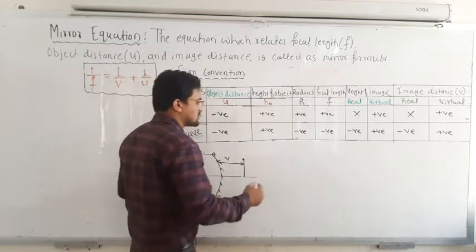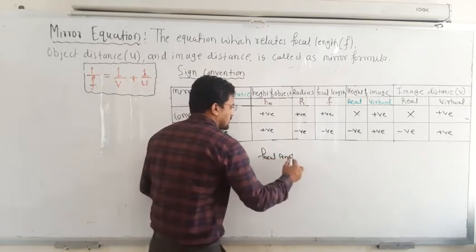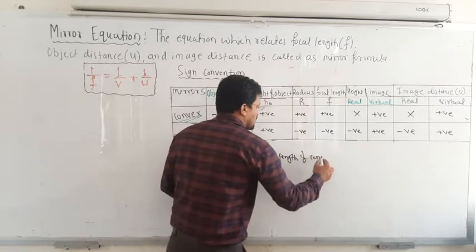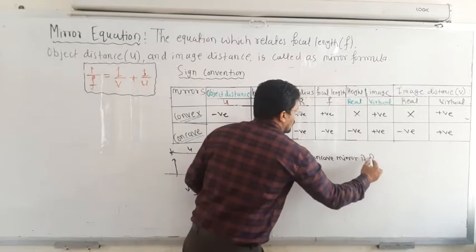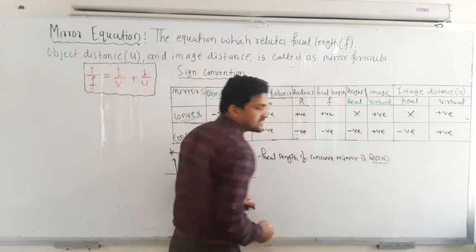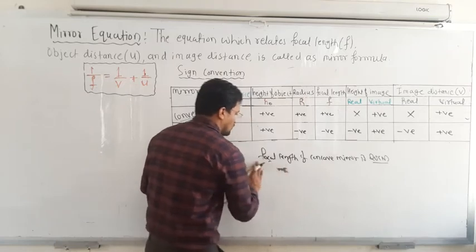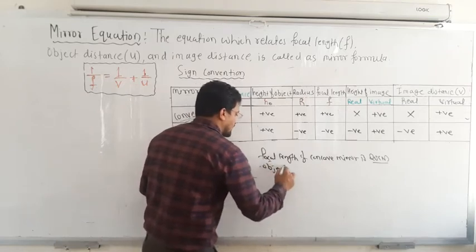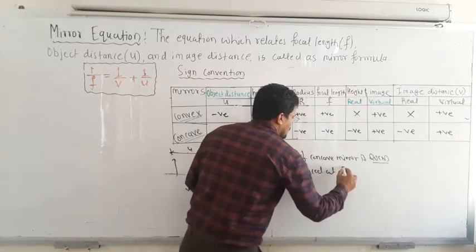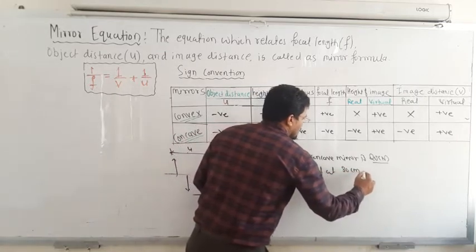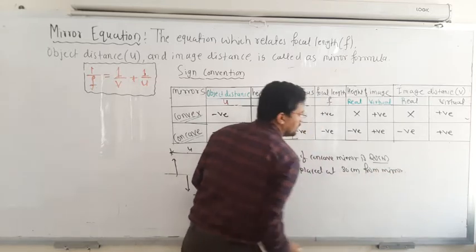Okay, suppose someone mentions the focal length of a concave mirror is 20 centimeter, and an object is placed at 30 centimeter from the mirror.